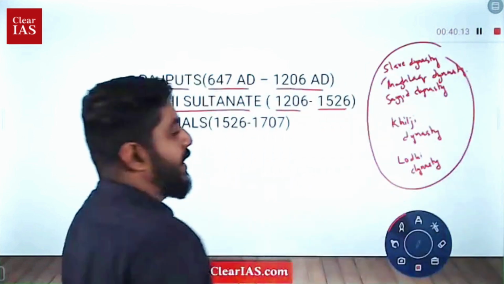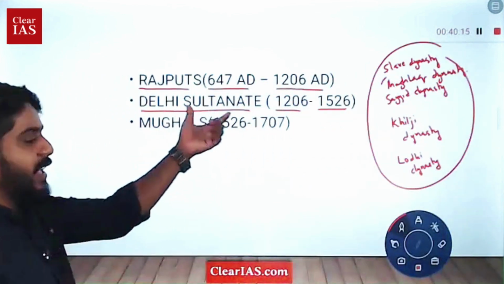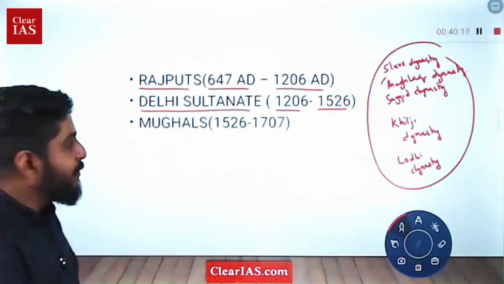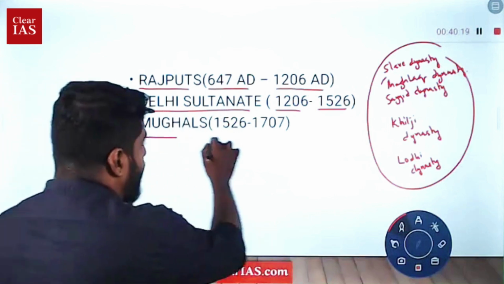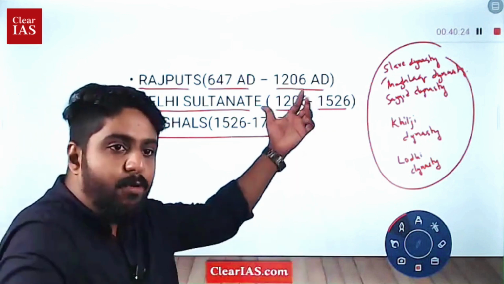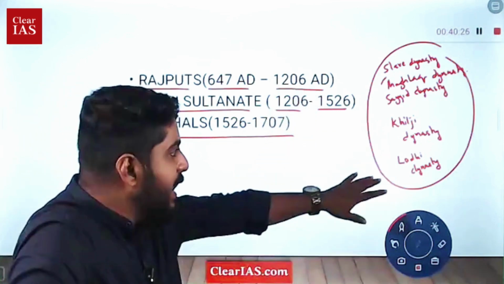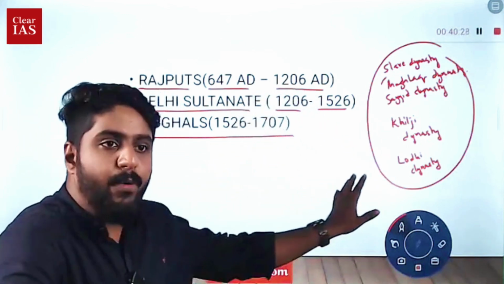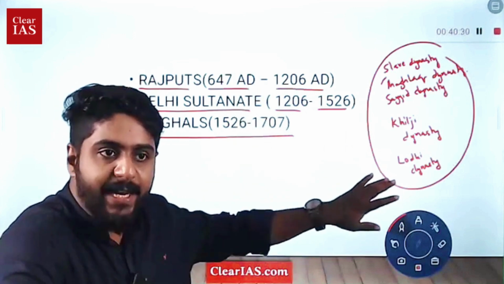So these are the dynasties that you will have to learn under the Delhi Sultanate. And of course, we will have to learn about the Mughals also, including Akbar, Shah Jahan. You will have to learn about the Mughals also. And finally, by the death of Aurangzeb, the medieval history ends.